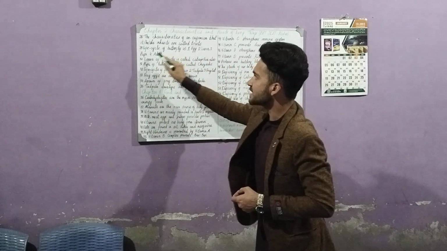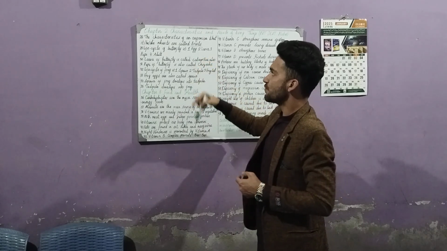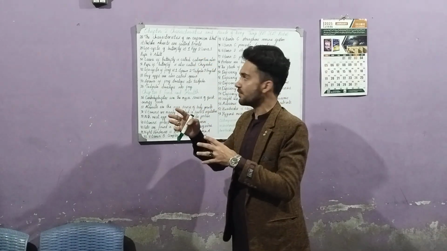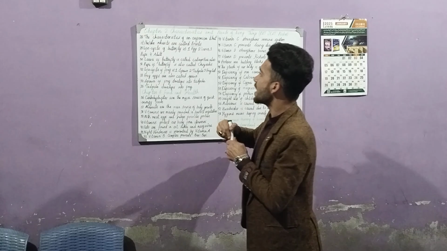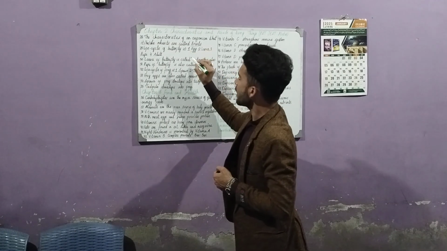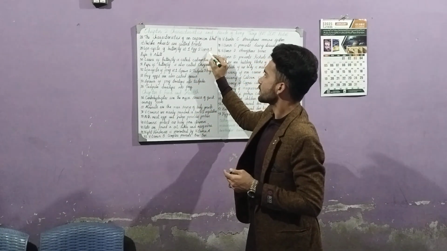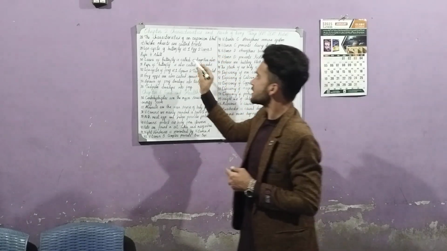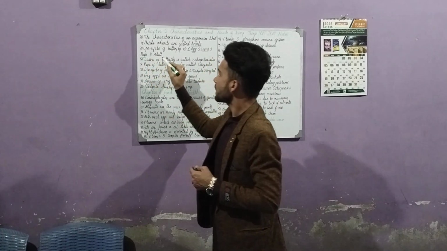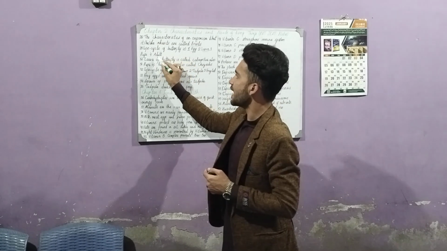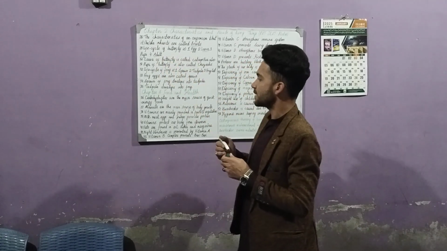So the life cycle of a butterfly begins with the egg. First, when the adult butterfly lays them, these are called eggs. Then the eggs after some time become larva, the larva becomes a pupa, and the pupa becomes an adult butterfly after some time.